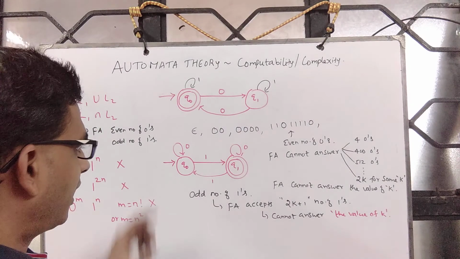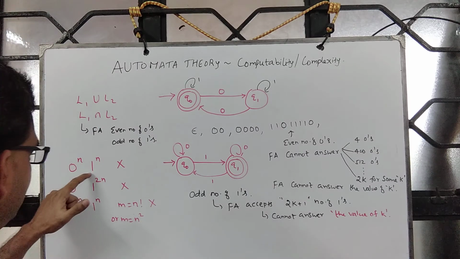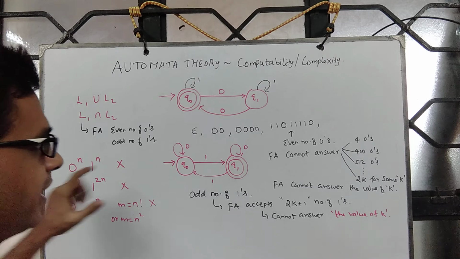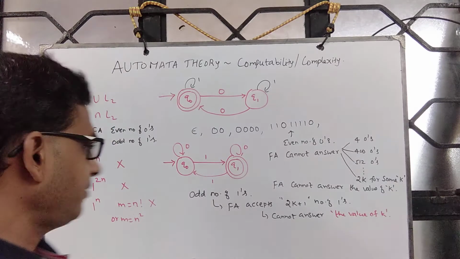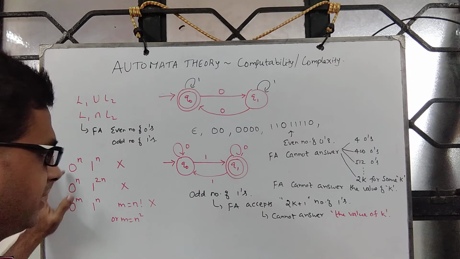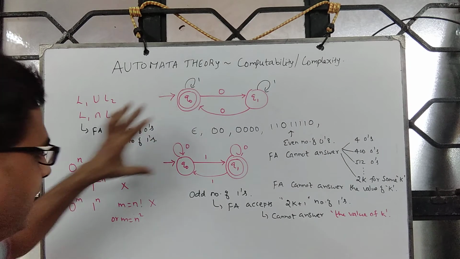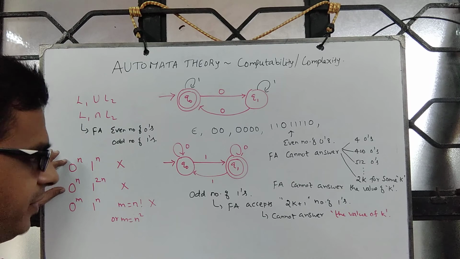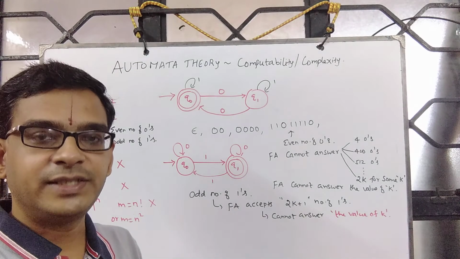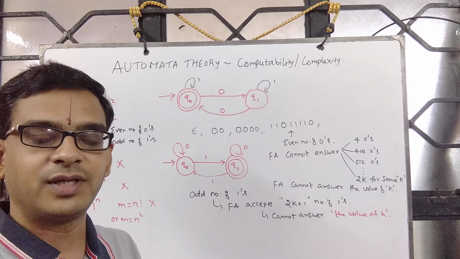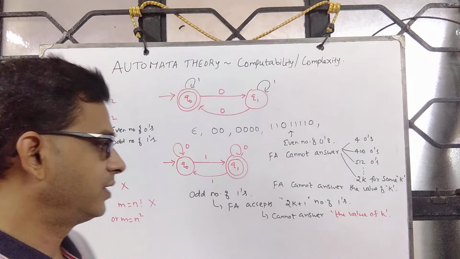So now, how do we increase the computing power of FA so that questions like this can be answered? With just states, you can only do so much. Questions like this, it cannot be answered. What additional power should I give so that we accept these two, maybe to start with. Then again with that computing model, we analyze its limitation, increase its power, and slowly we go to a computing model which is close to modern day computers.